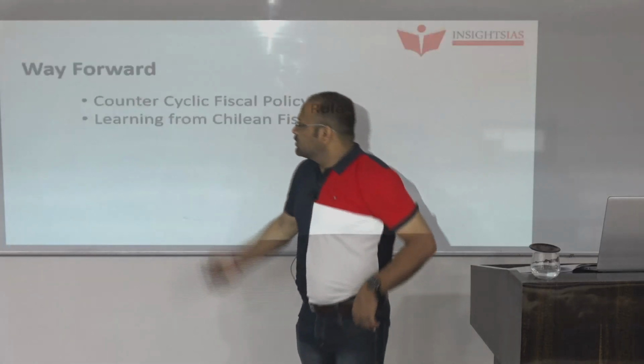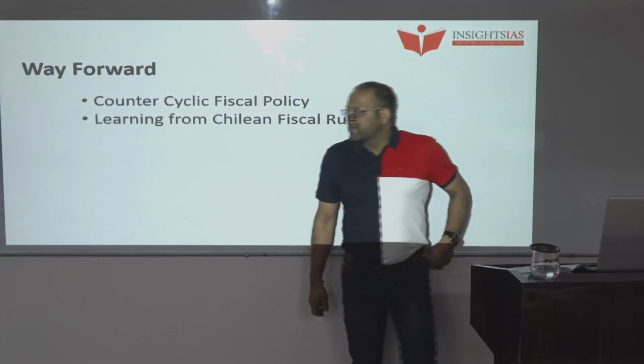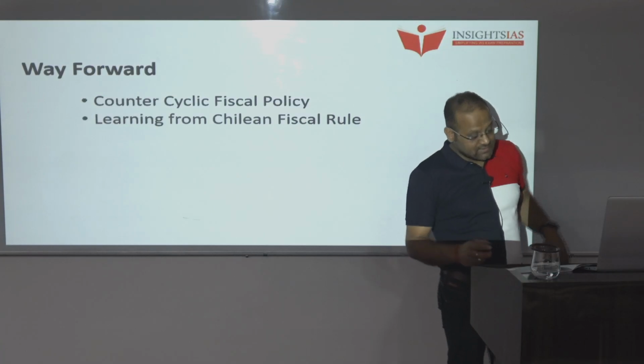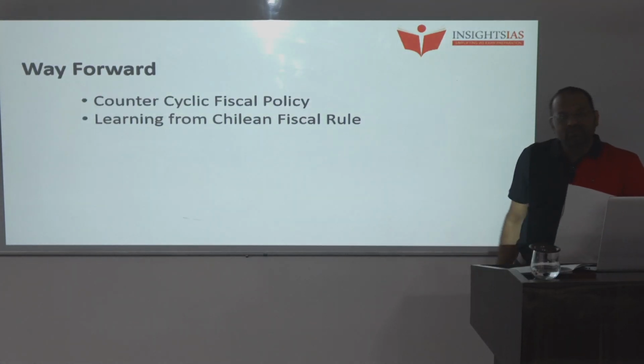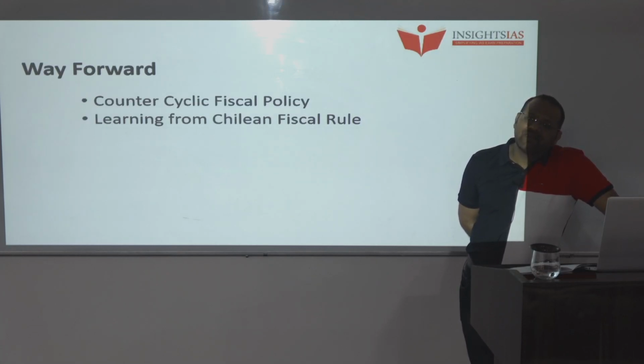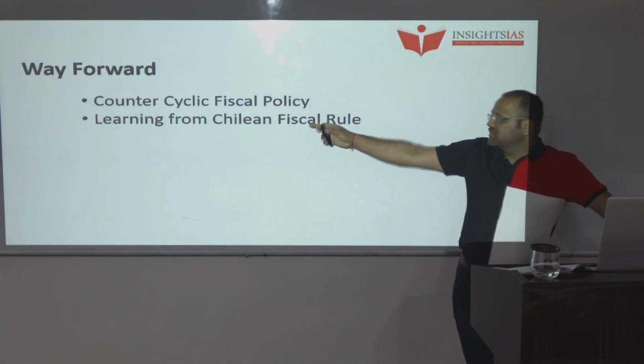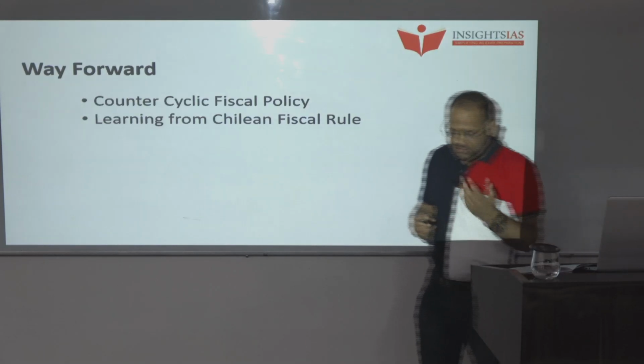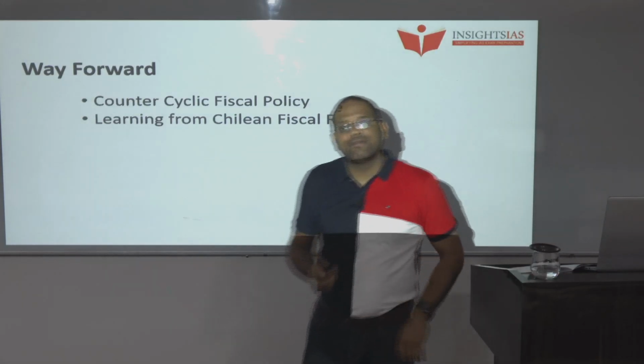Okay, so what is the way forward? The way forward suggested by the survey is that we should go for counter-cyclic fiscal policy, and here they have given the evidence of Chile, that is the Chilean fiscal rule. Chile is a country in South America. They have given this evidence from there.